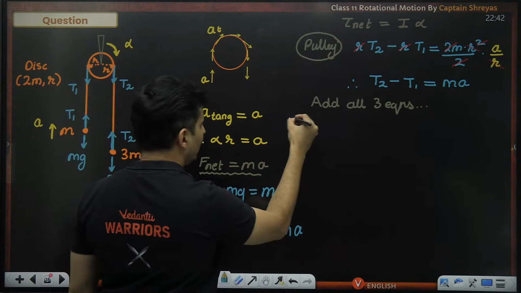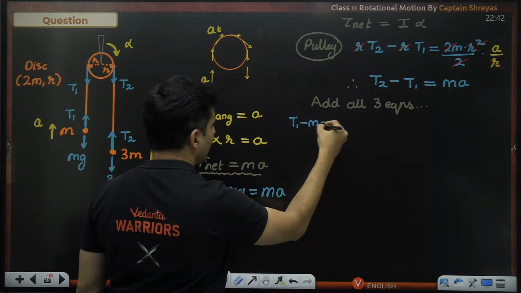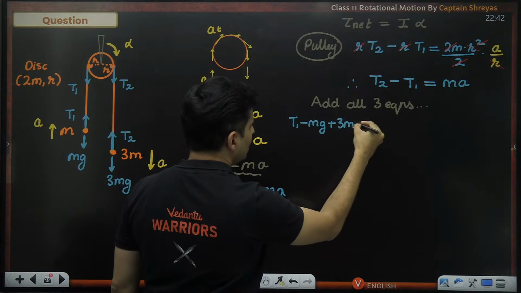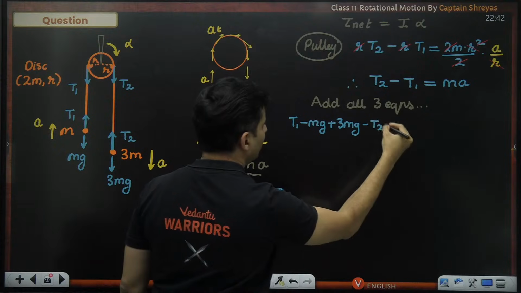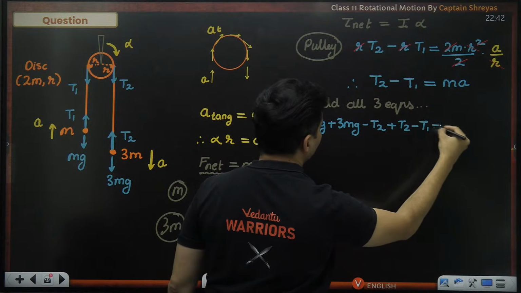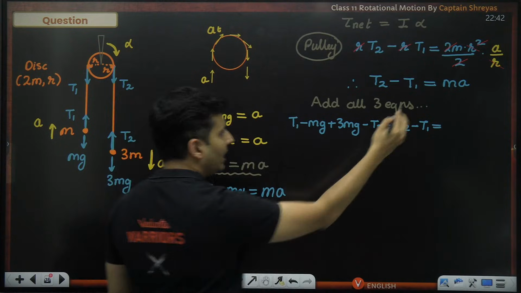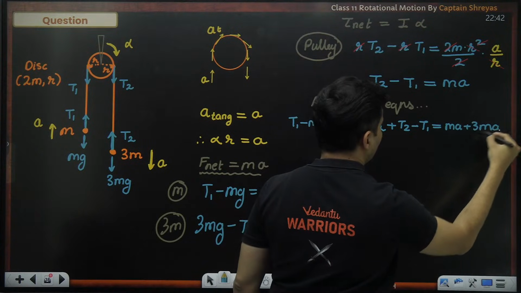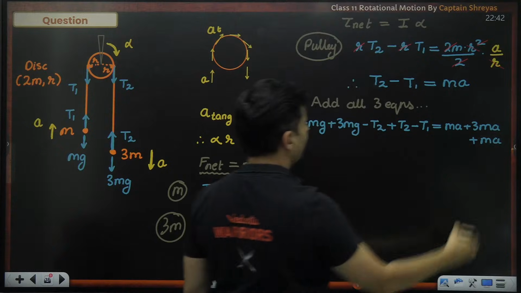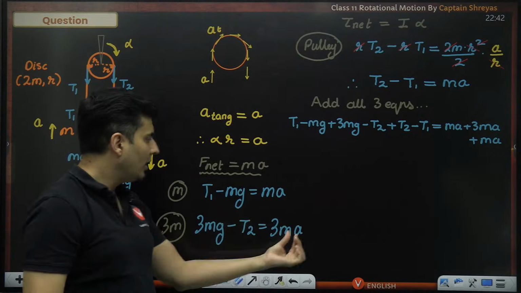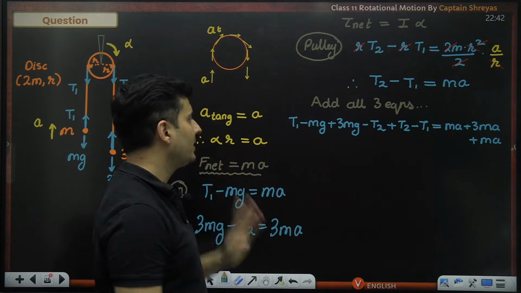So I'm just going to get T1 minus mg, 3mg minus T2, T2 minus T1 on the LHS, and ma, 3ma and ma on the RHS. So all the LHS terms on one side, all the right hand terms on the other side, being added.